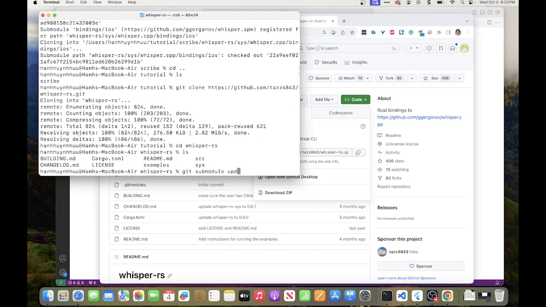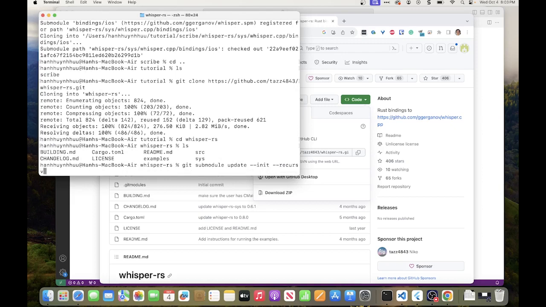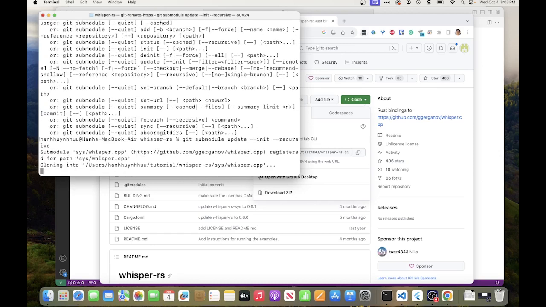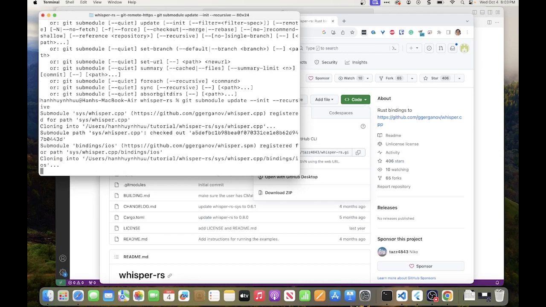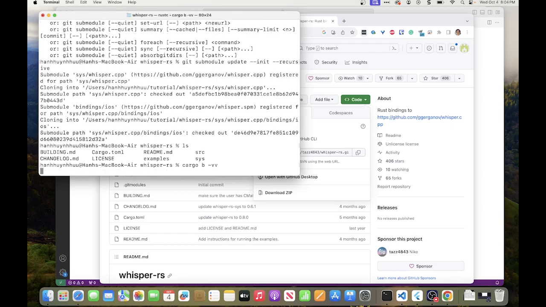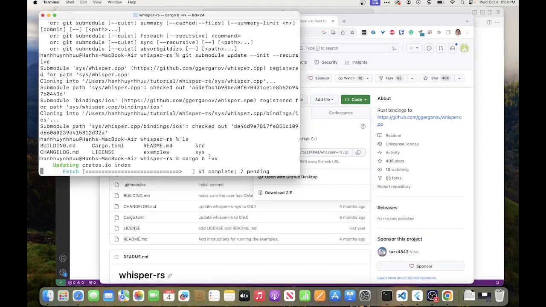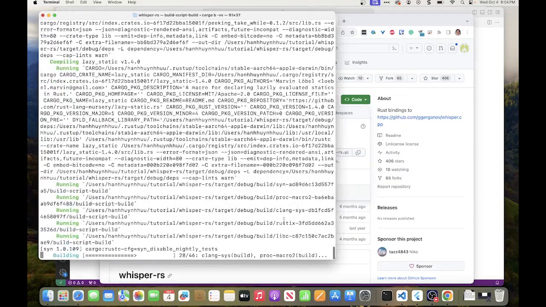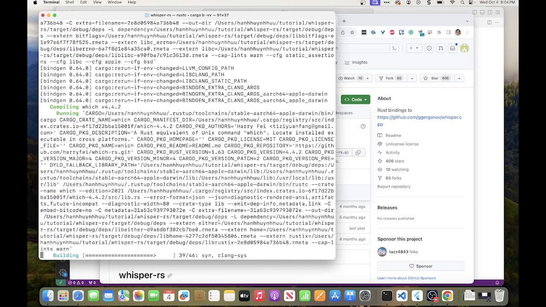Same thing, we have to update the submodules. Right, and then we do a cargo build, and I use -vv to be verbose so that I can see what's happening. You really don't need to do that if you're just building. This is to show what cargo is doing.